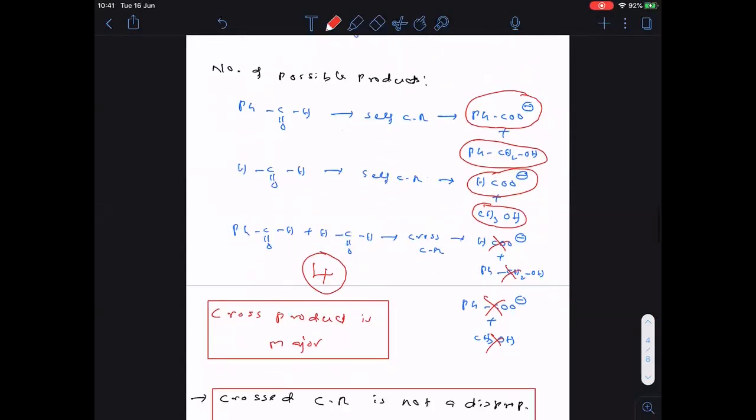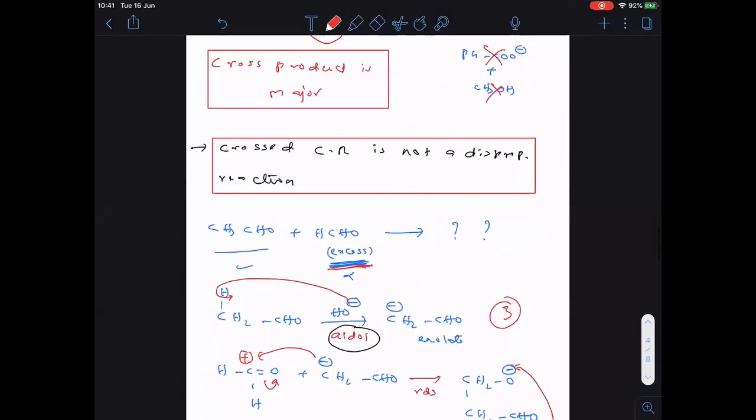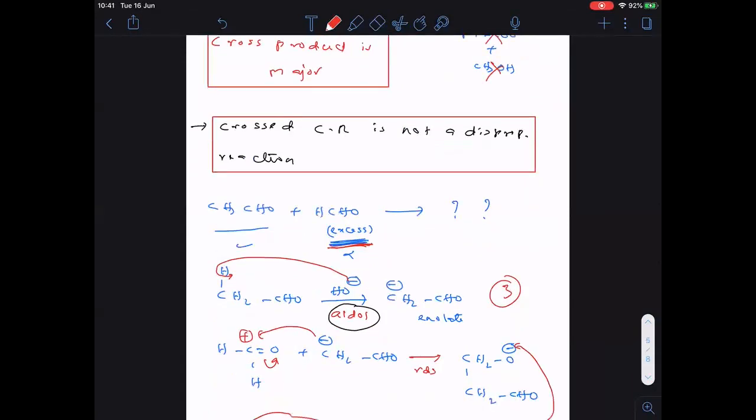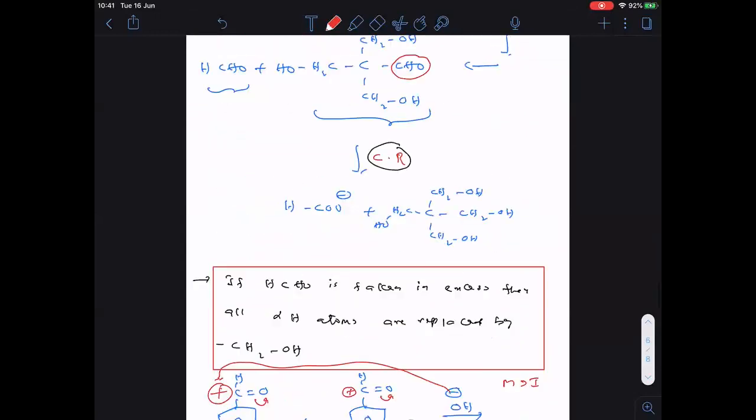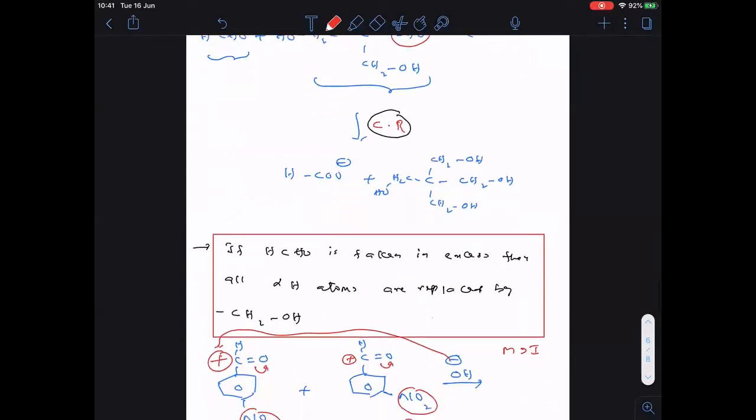Now, crossed Cannizzaro is not a disproportionation reaction. And what happens when excess formaldehyde is used? When excess formaldehyde is used, first of all, the reaction proceeds by the aldol mechanism, and all alpha hydrogens are replaced by CH2OH. Then the Cannizzaro reaction proceeds. Clear now everyone? First of all, the aldol mechanism, then after that the Cannizzaro mechanism. Clear?